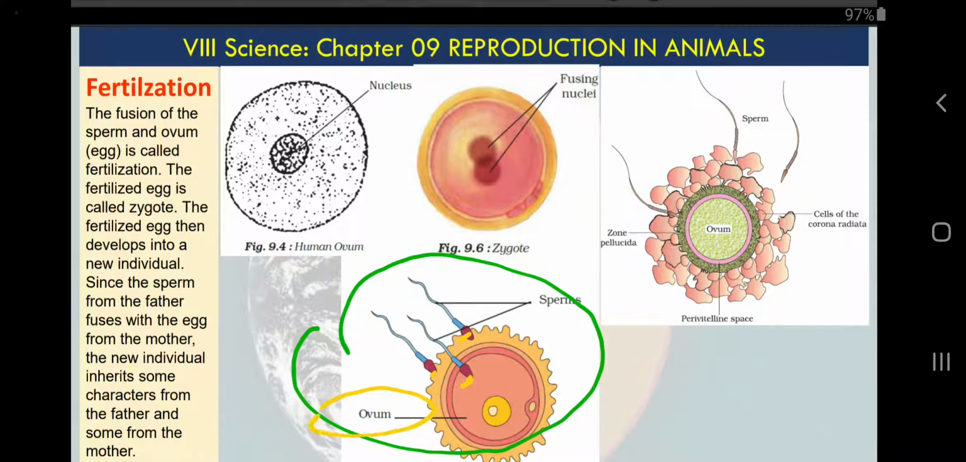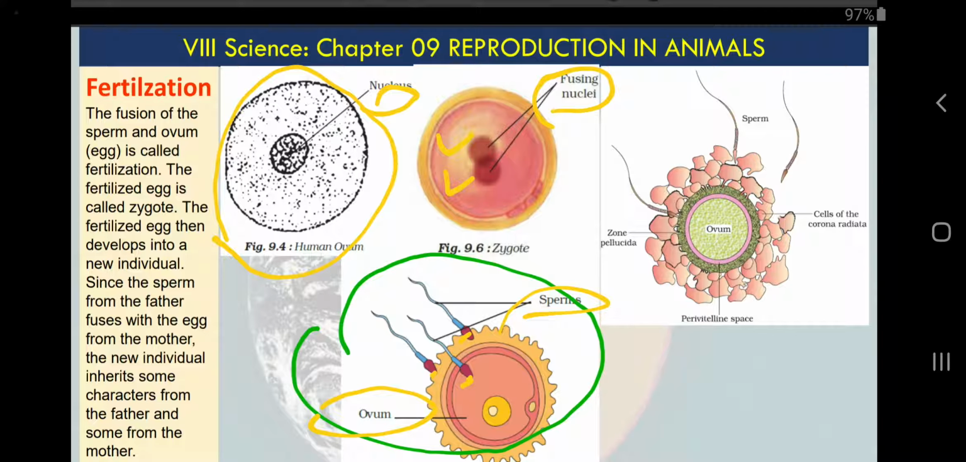Egg is also called ovum, singular; plural is ova, and these are sperms. So this is how they fuse. And after fusion, you can see, I have included three diagrams from your NCERT. This is the diagram of one egg or ovum which has a nucleus. Here you can see fusion, with two nuclei which are fusing. This is a zygote with two nuclei, but a zygote will have only one nucleus after fusion.